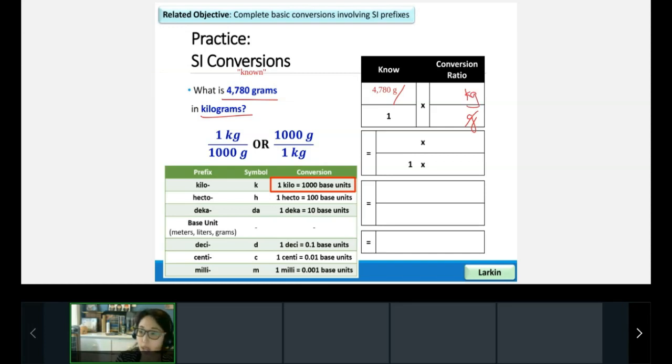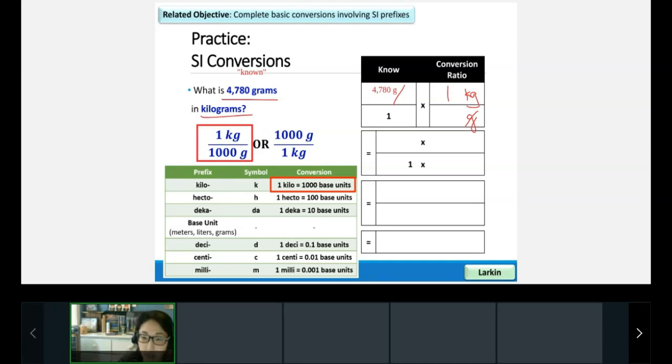Point for me on the board, which of my 2 fractions here, 1 kilogram over 1,000 grams or 1,000 grams over 1 kilogram, which of those is set up correctly? Go ahead and point for me on the board. Yeah, excellent. The one on the left. Perfect. So this is the one we're going to use here. All right, so we have 1 kilogram over 1,000 grams.